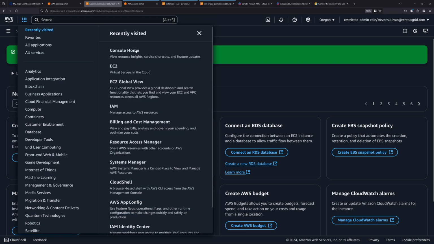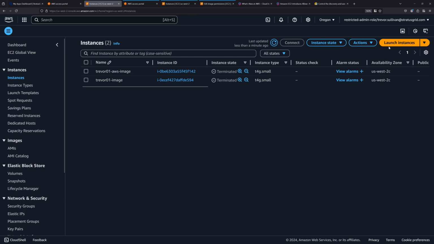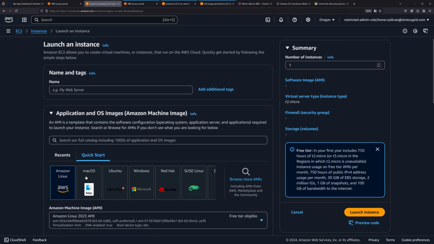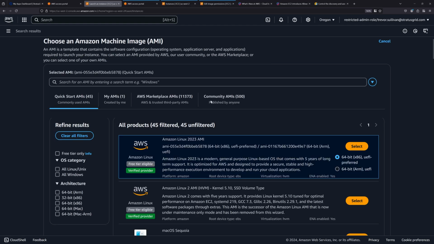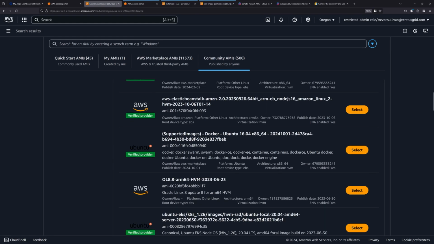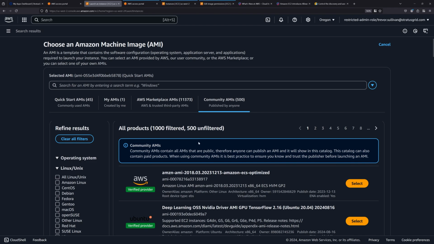But now what we might want to do is say, well, I don't want people to be able to launch EC2 instances from all of these other images that are available, right? So if I say launch instance, I can see all these quick start images. If I go to browse more AMIs, I can look through all of these community public AMIs, and there's potentially a lot of malicious images out here. I don't know that for sure, but if you look through there, I would not be surprised if you found some malicious software in the publicly shared AMIs.